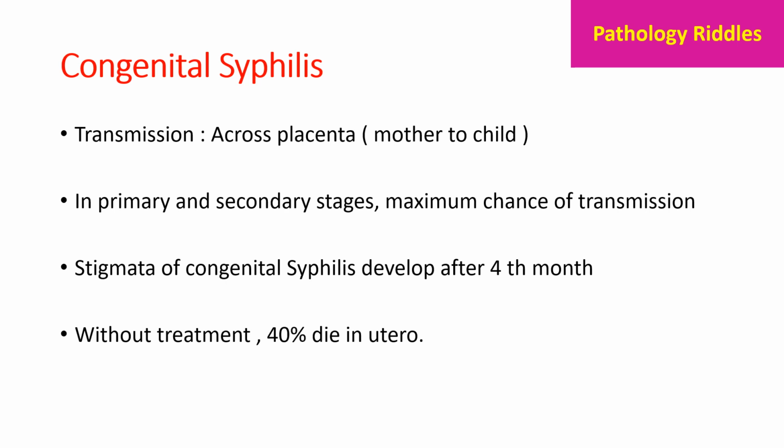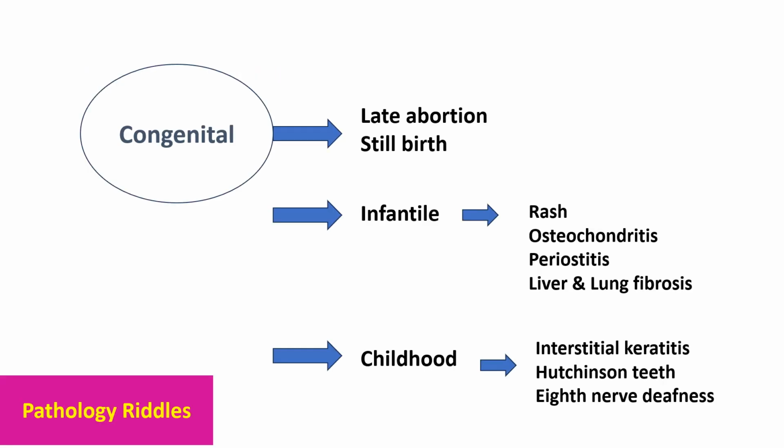Coming to congenital syphilis, in cases of congenital syphilis, the transmission is across the placenta, that is from mother to child. In primary and secondary stages, there is maximum chances of transmission. The stigmata of congenital syphilis develops after the 4th month of gestation. Without treatment, around 40% of in utero death is there. So congenital syphilis can cause late abortion, stillbirth.